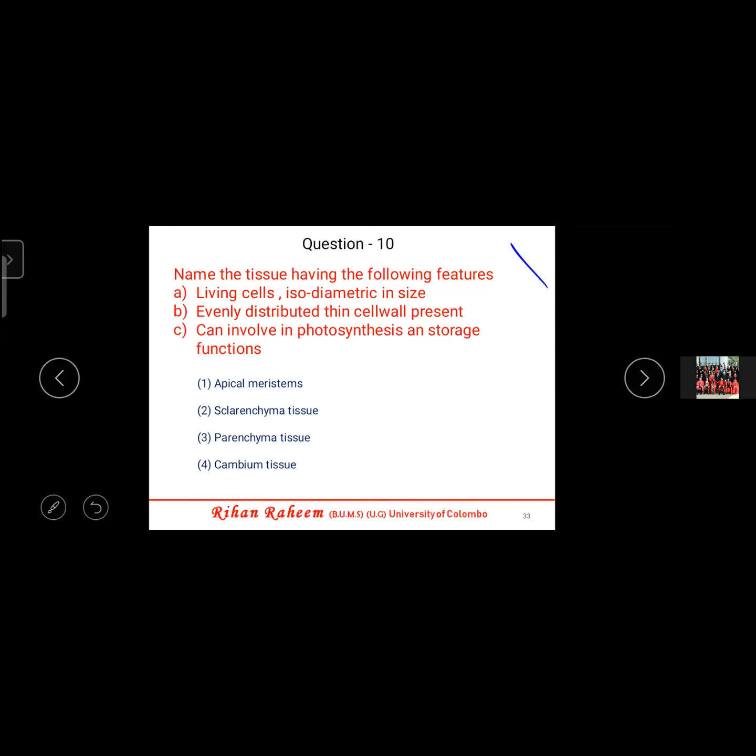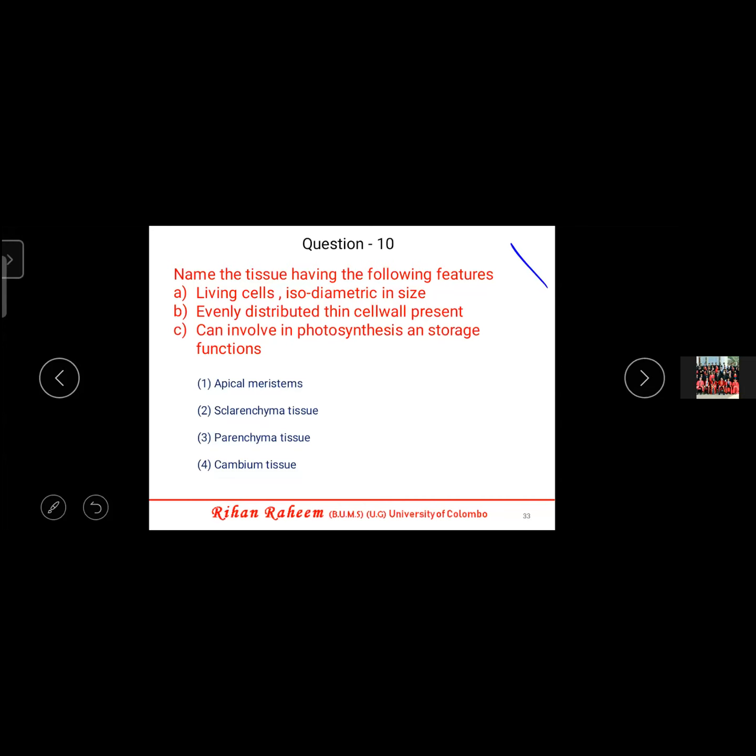Anyway, second one, evenly distributed thin cell wall present. That means thin cell wall should be there. It should not be thick. Can be involved in photosynthesis and storage function. So storage function and thin cell wall, evenly distributed cell wall, living, isodiametric, all those are present in parenchyma tissue.